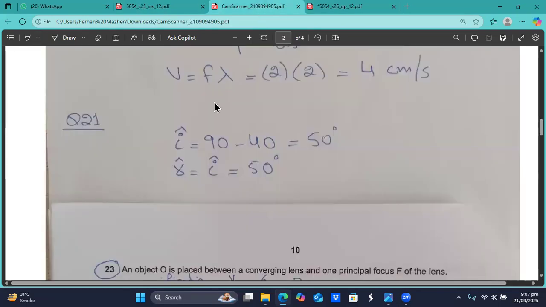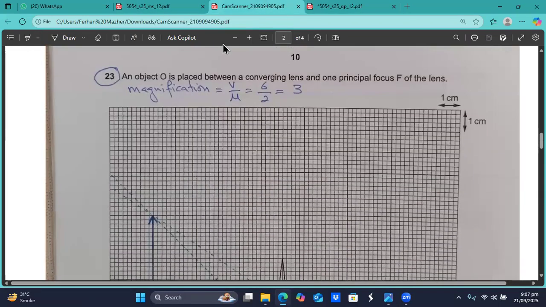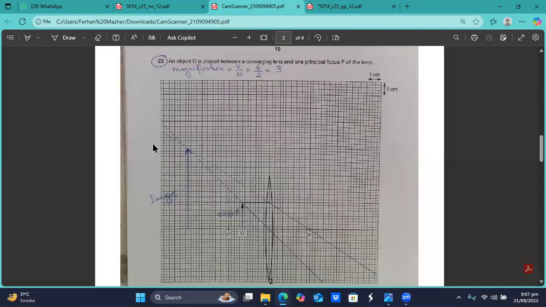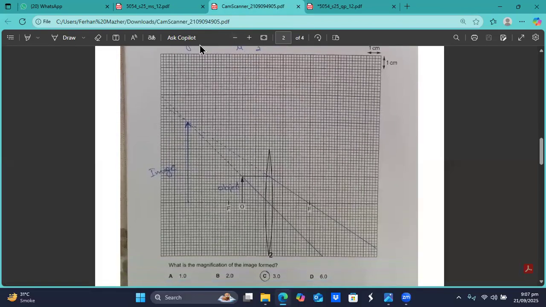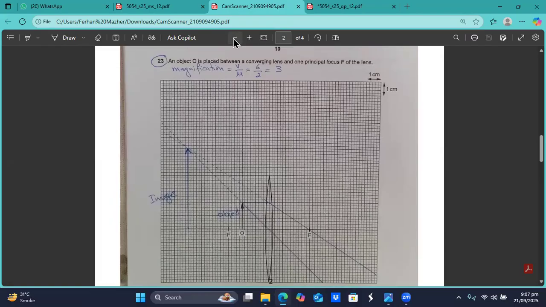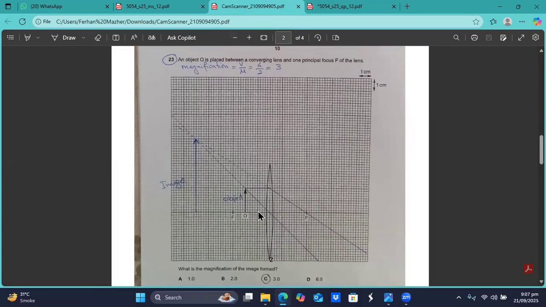So let me show you. I have done this on your paper to show you how this is done. So you can see this here. I started a ray from here, came here, then went to this F. I prolonged this ray behind, and the other ray starts from the head of the object, passes through the optical center, goes like this. I prolonged it behind. So where these prolonged dotted lines intersect with each other, there the image is formed.